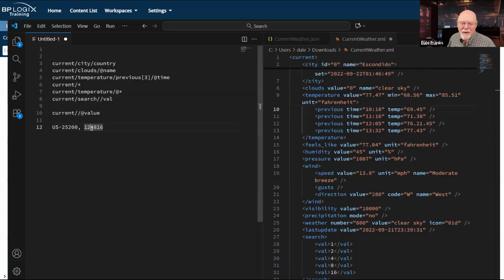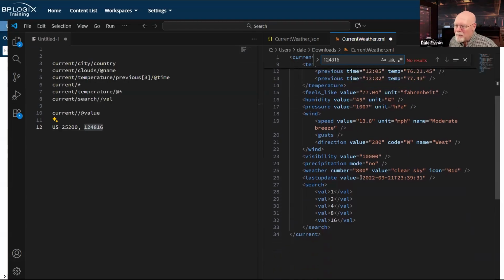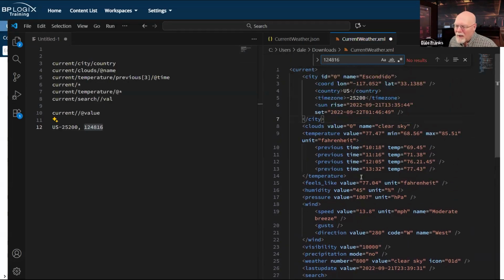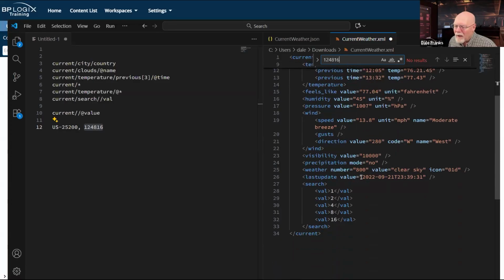Well, actually, I can just sort of search for it. 124816. Yeah. Oh, 124816. It's giving me all of my values.